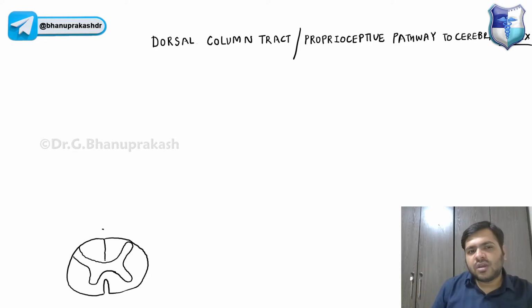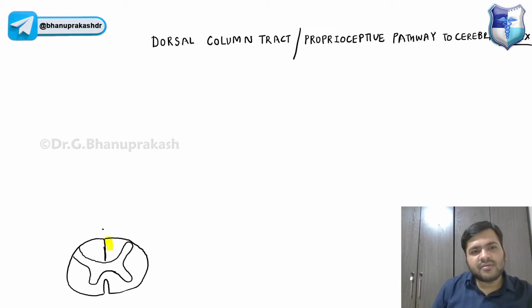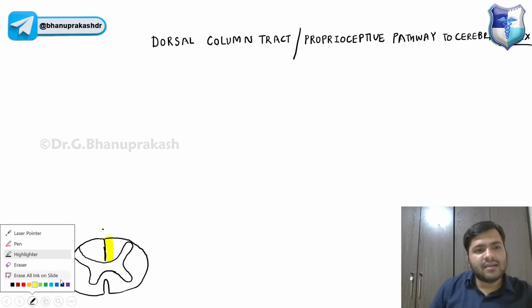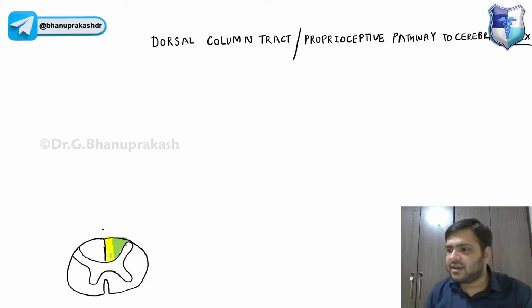Now I'm talking about the dorsal column tract. We have two parts of the dorsal column tract. The medial one, closer to the midline, carries the sensations from the lower limb. The lateral one carries the sensations from the upper limb. We have fasciculus gracilis and fasciculus cuneatus, which you already know.